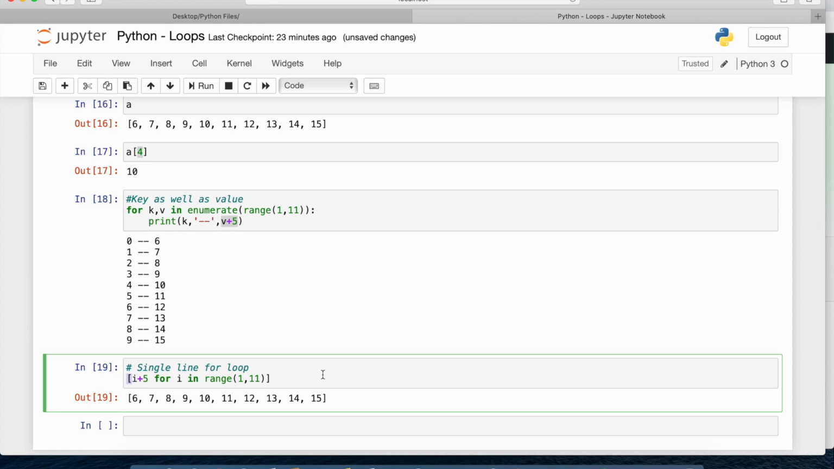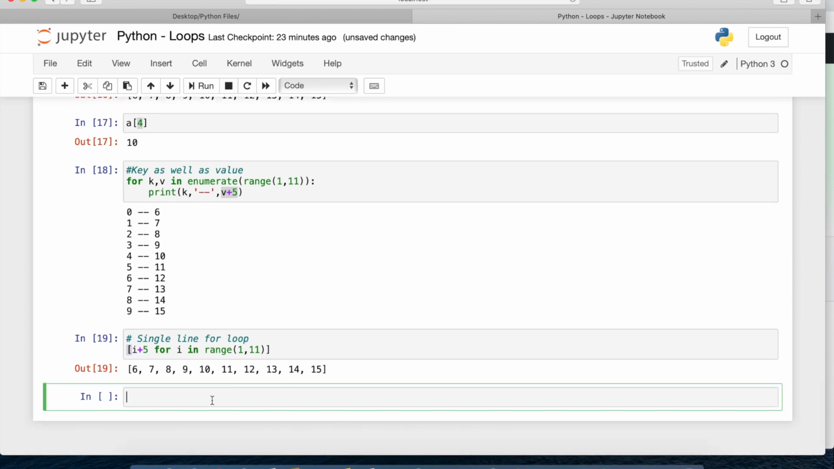Okay, so I'll write some more within this single line for loop. Suppose here I want to add some condition. Within this loop, suppose I want to add a condition saying print me the value only if i is greater than 5. Suppose I want to print numbers from 1 to 10, but I just want to print the values which are greater than 5. So I can write a condition here. Okay, so I'll say here, single line loop with condition.